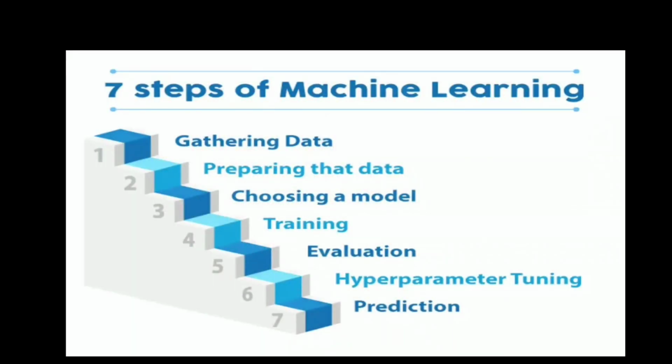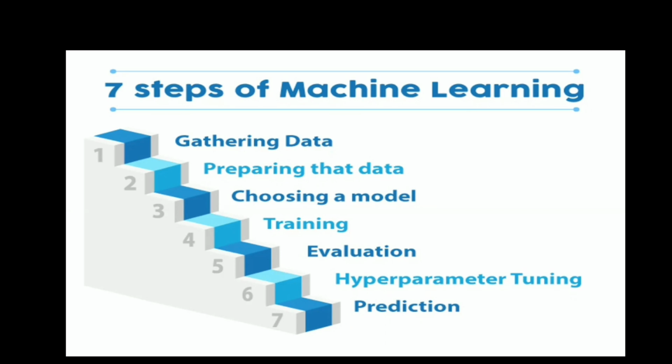This is a picture of machine learning, the 7 steps of machine learning. By these 7 steps, we can achieve a machine learning program. So let's see. First one is gathering data. For achieving anything, we have to gather or collect information first. So we have to collect all the data. Second step is preparing the data. Preparing the data means we have to sort it out and put the right data together.